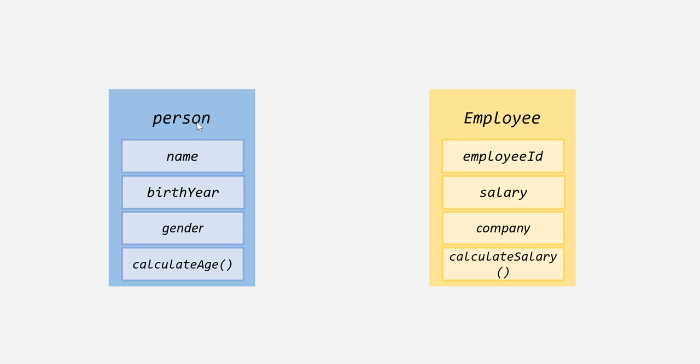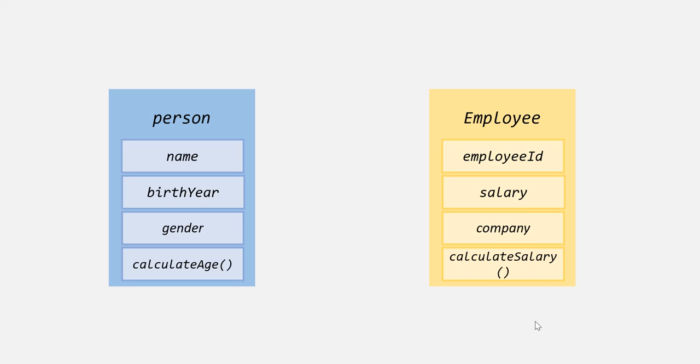This person function constructor has name, birth year, gender, and this calculate age method. And this employee is also a person. So this employee constructor should also have name, birth year, and gender property along with employee ID, salary, and company property. And it should also have access to the calculate age method and calculate salary method.